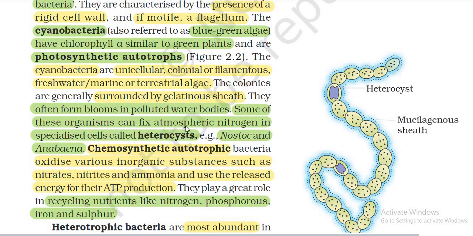These organisms can fix atmospheric nitrogen in specialized cells called heterocysts.